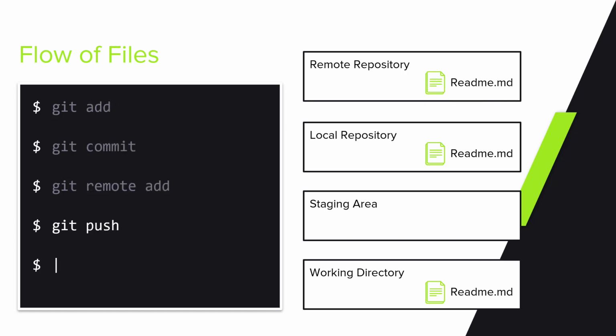Once we have our remote added, we can push to it, thus copying our files from our local to the remote repository. Please note that in our simplified view we have not specified all arguments for the git remote add command, and we did not specify the remote repository and the remote branch for the push command. We are going to assume these are also part of your pre-existing knowledge.